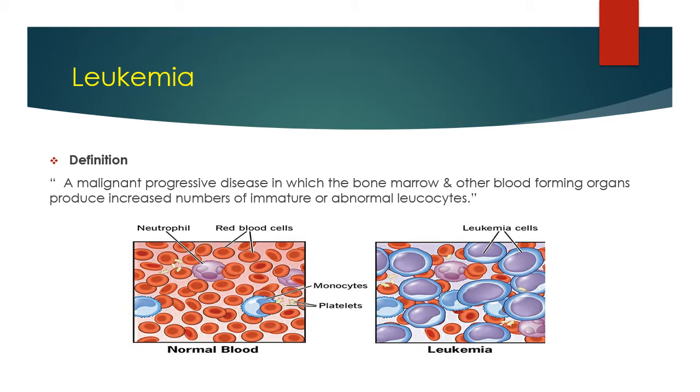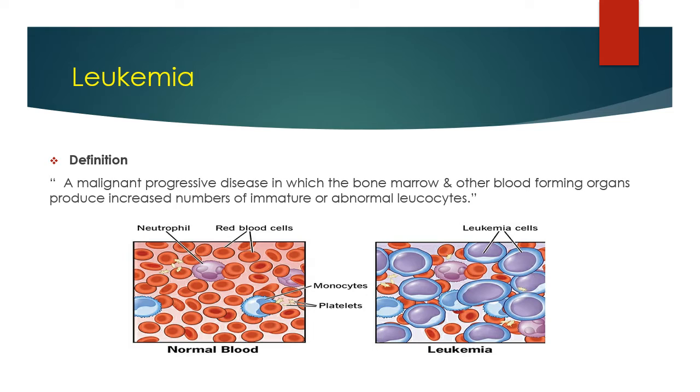Leukocytes are divided into two groups. First one is the granulocytes: neutrophils, eosinophils and basophils. And the second one is the agranulocytes: the lymphocytes and monocytes. So B lymphocytes, T lymphocytes and natural killer cells are all part of leukocytes.